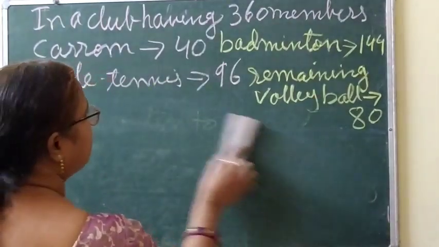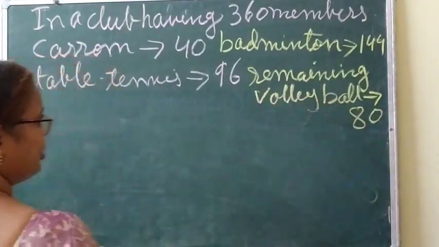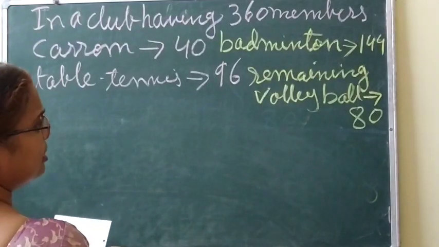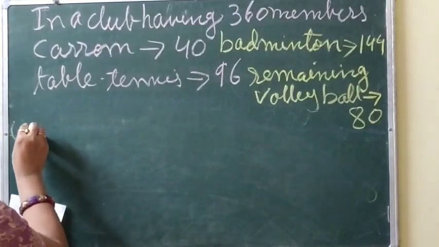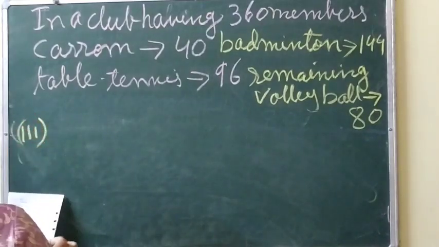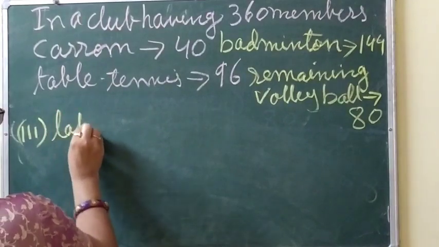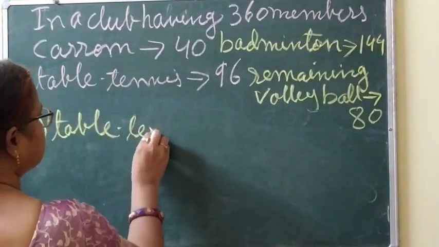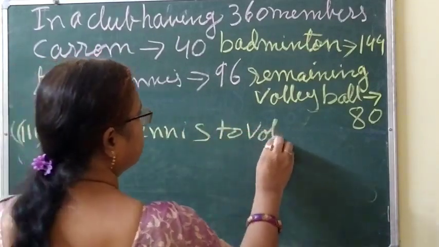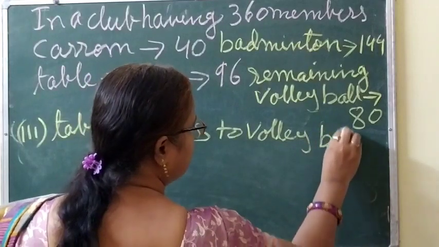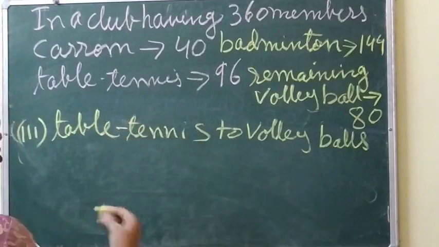It's very easy, no? I have written all the data here, whatever I required, and here we have got the numbers also, the number of members who are playing volleyball. Now sub part 3. In sub part 3 you have to find out table tennis to the volleyball. It is very easy. Whenever you write the data separately, then it becomes very easy to solve it.